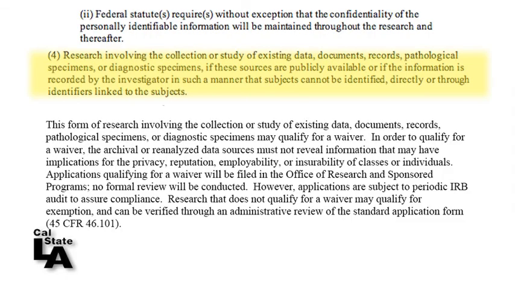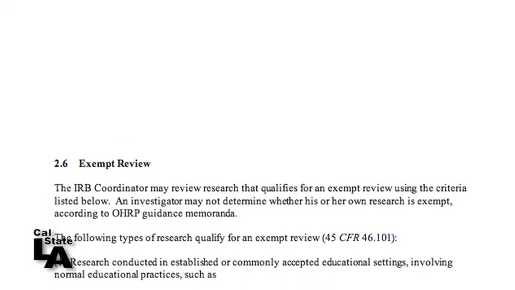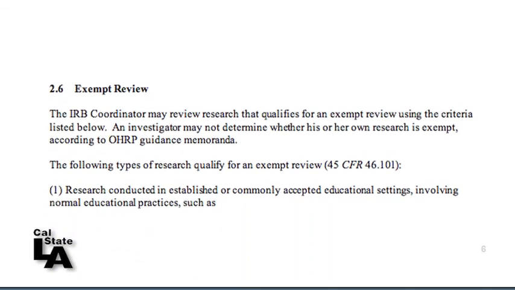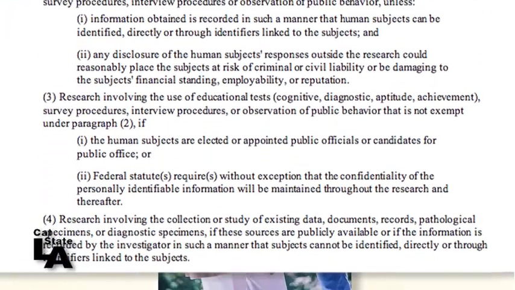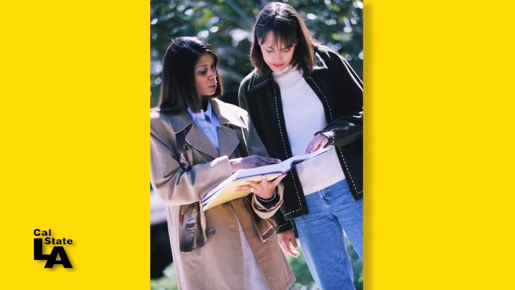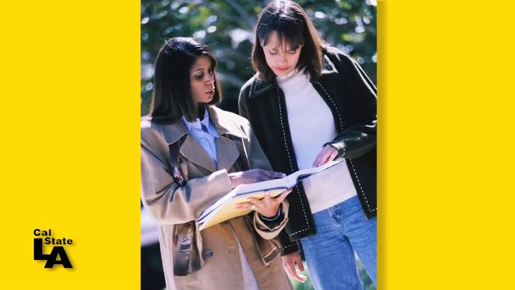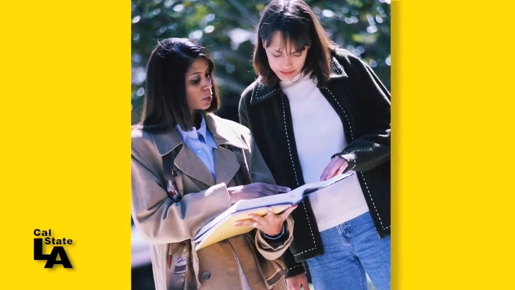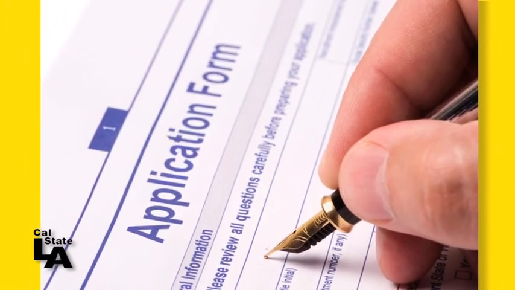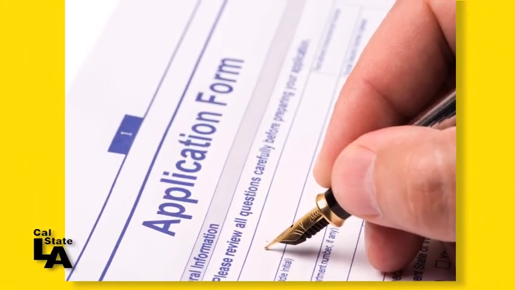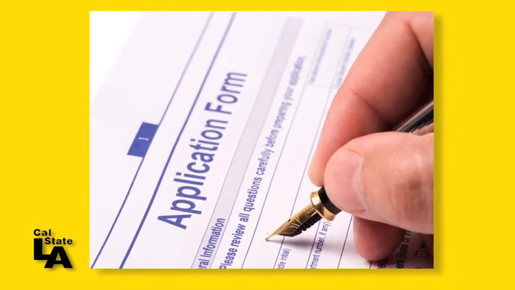For exempt category number 4, involving the use of existing data, records, or specimens, your research may qualify for a waiver, as described in Section 2.6 of the Guidelines. If you believe it qualifies for a waiver, you must complete a special section on the IRB short form application for exempt review. The IRB coordinator only conducts occasional random reviews of this type of application, and you will not be contacted or receive any memo. Once you submit your completed application with signatures, you may begin your research. For this case only, no electronic copy of the application needs to be submitted.